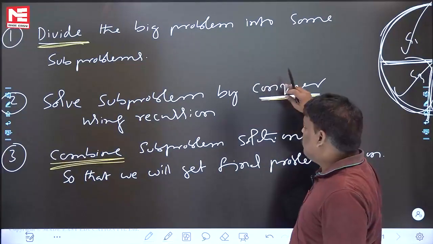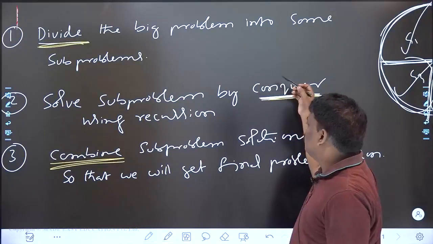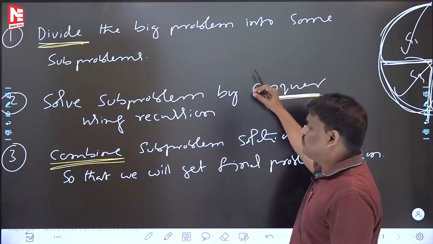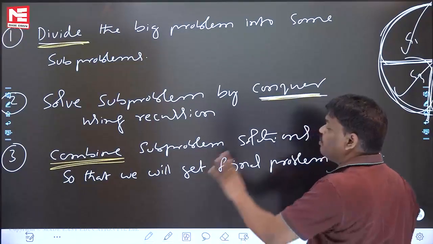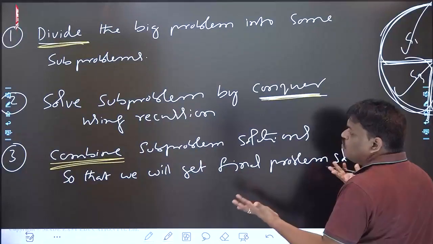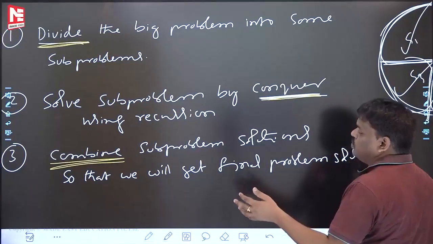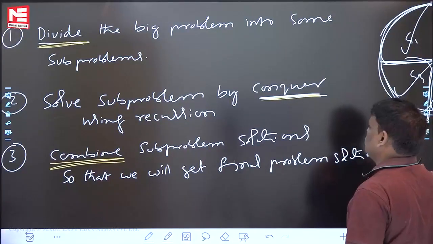By using force, that means recursion only. Solve the subproblem with the help of recursion. The second step is over, we have the subproblem solutions. Third step: because we have the subproblem solutions, but I want the final problem solution, we combine the subproblem solutions so that we will get the final problem solution, right?